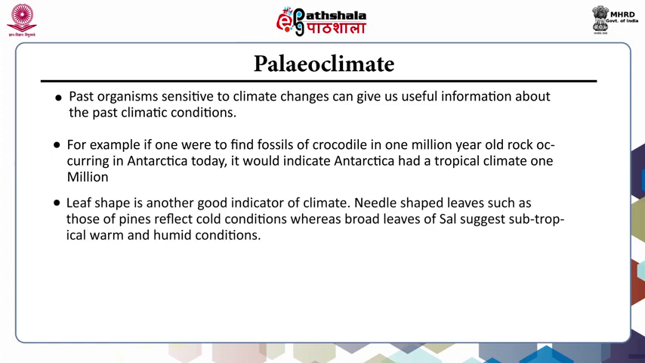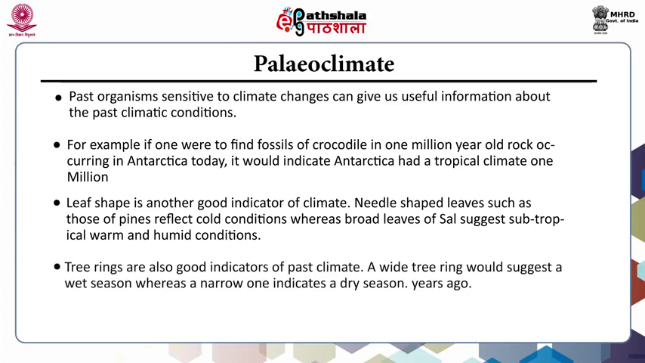Similarly, leaf shape is another good indicator of climate. Needle-shaped leaves, such as those of pine tree, reflect cold climate conditions, whereas broader leaves like those of sal suggest subtropical warm and humid conditions. So, based upon the type of the leaf, whether it is needle shaped or broader, we can decide what kind of climate existed in that area in the past.